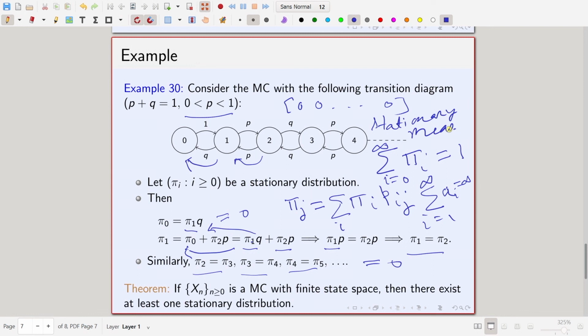So, if Xn is a Markov chain with a finite state space, then there exists at least one stationary distribution. So, the possibility that there does not exist a stationary distribution is not possible. Either it will have one or infinitely many, but 0 is not a possibility. Only when you go to an infinite state Markov chain are all three possibilities possible: no stationary distribution, a unique stationary distribution, and infinitely many stationary distributions.